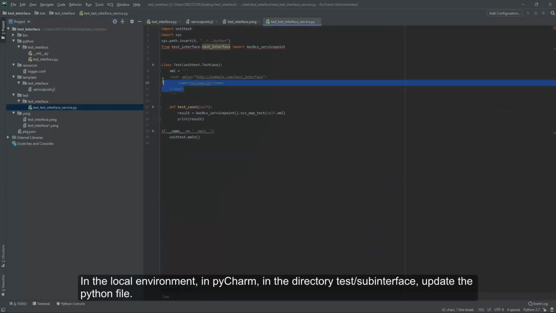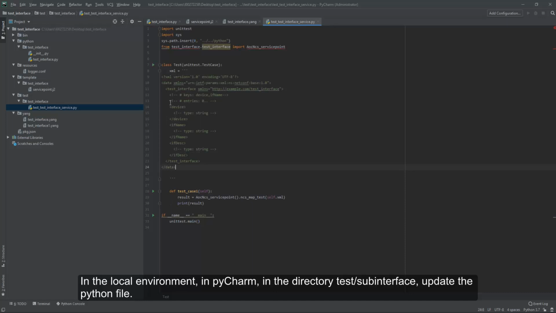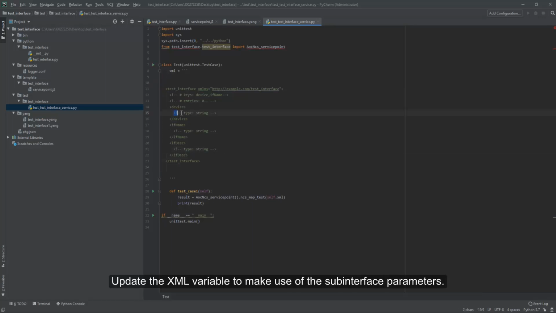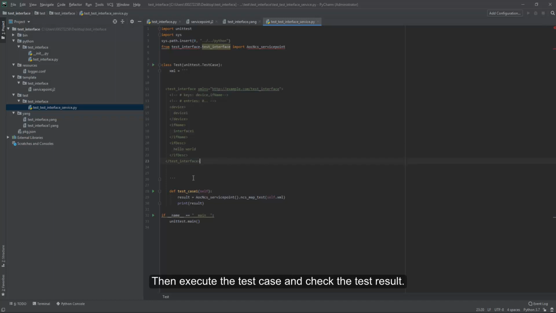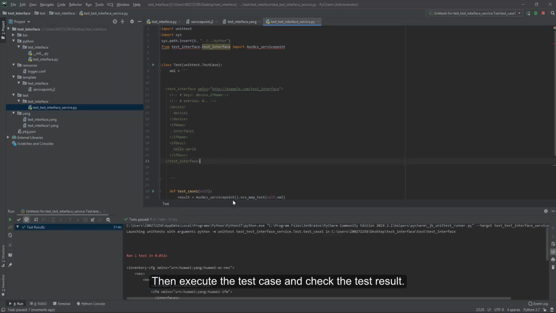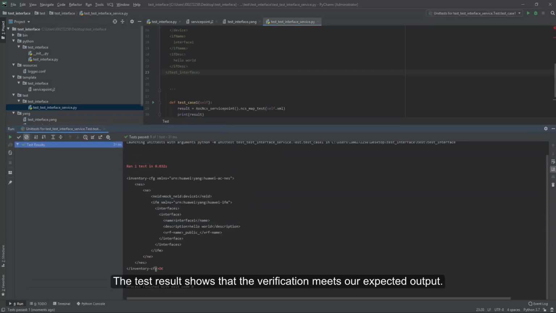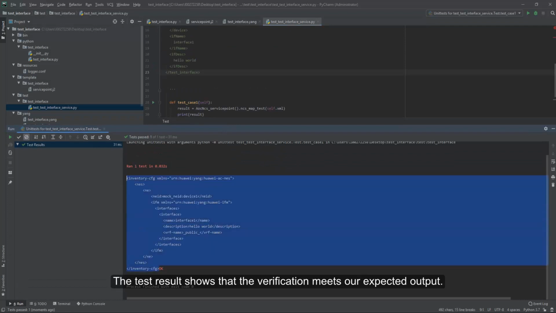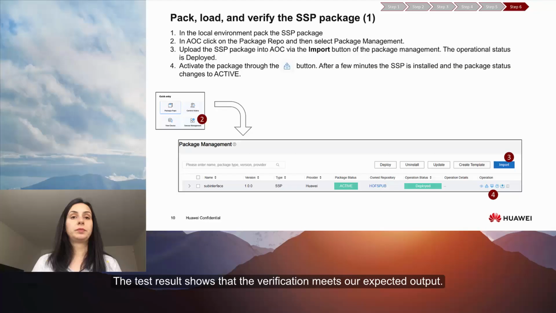In the local environment in PyCharm, in the directory test/subinterface, update the Python file. Update the XML variable to make use of the subinterface parameters. Set device to testa, ifname to ifname1, and description to hello world. Then execute the test case and check the test result. The test result shows that the verification meets our expected output.